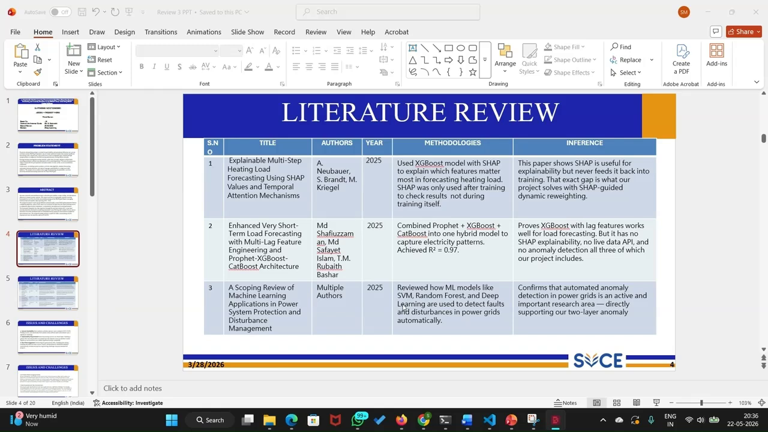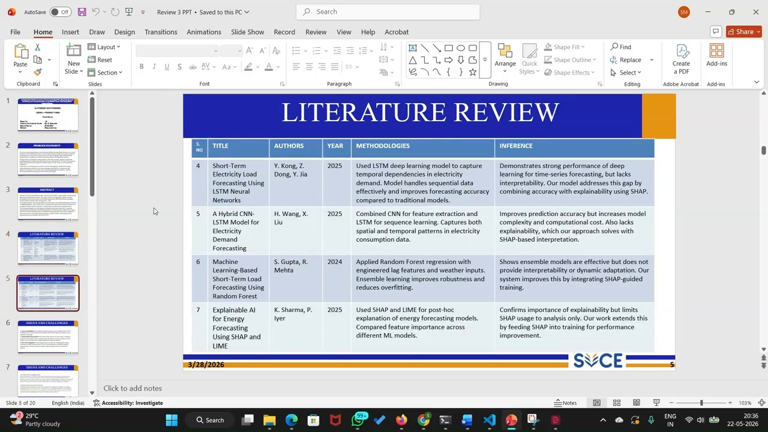Some papers mention LSTM and CNN-LSTM, which show that deep learning works well for time series, but those models are even less interpretable than standard ML. The overall pattern across these papers is that people want either accuracy or explainability. Nobody has combined both with real-time data and anomaly detection. That is the one thing we focus on in our paper, and we could say that is one of the novel contributions of my project.